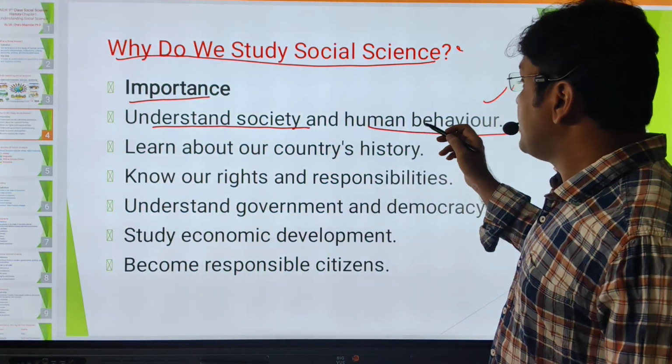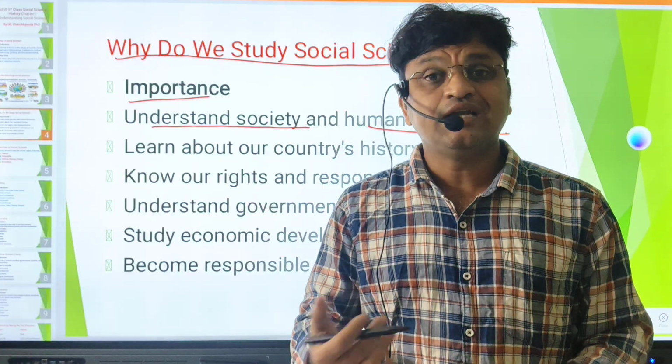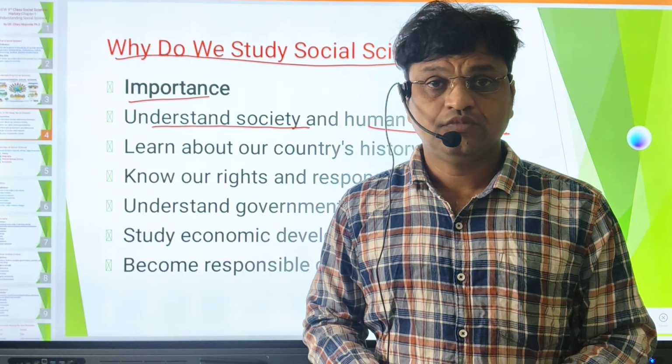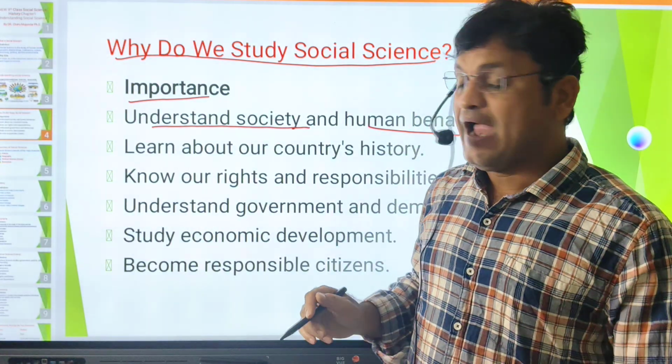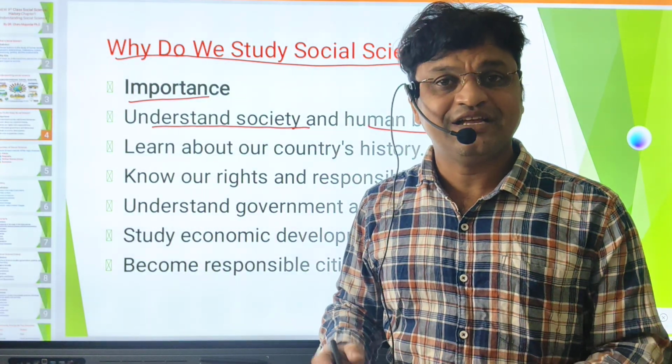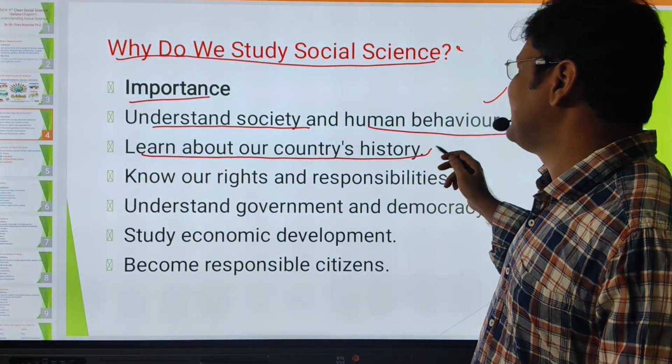And we need to understand human behavior. Why are some humans becoming criminals? Why are they becoming antisocial elements? So we need to understand. How do you understand? By studying social science only. And we will study their culture, their religion, their psychology, everything. Then learn about our country's history.